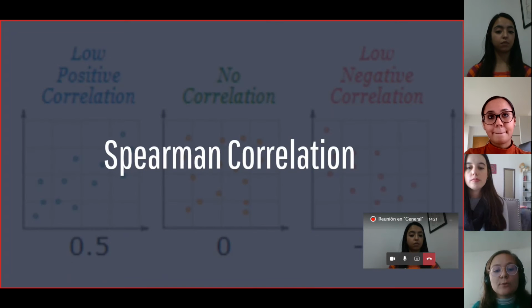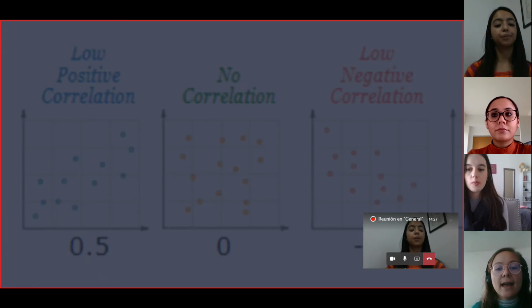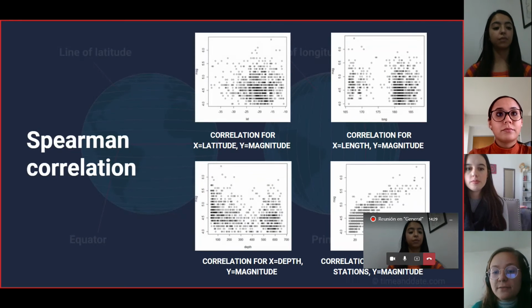Then another test that we did to probe our variables was the Spearman correlation. The only variables that had a positive association were the number of stations that reported the earthquake and the magnitude. We can see that in the lower right corner of the presentation.